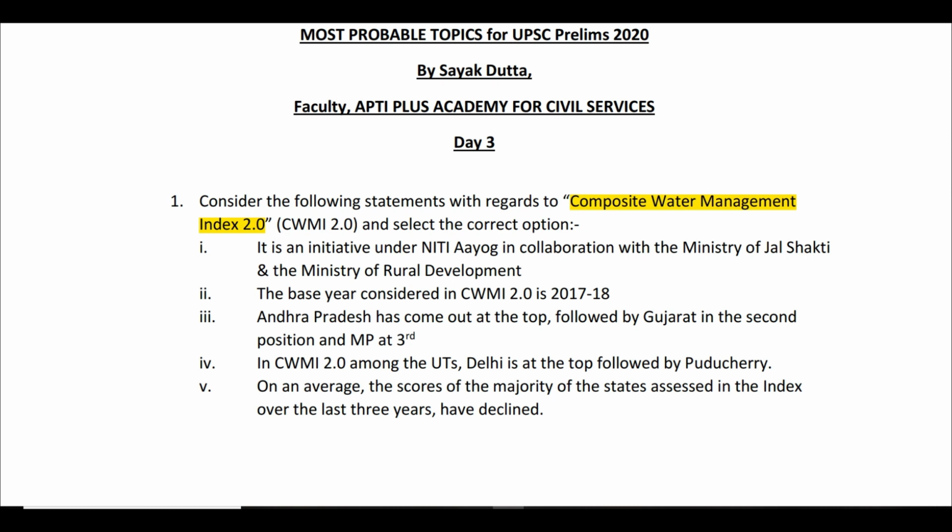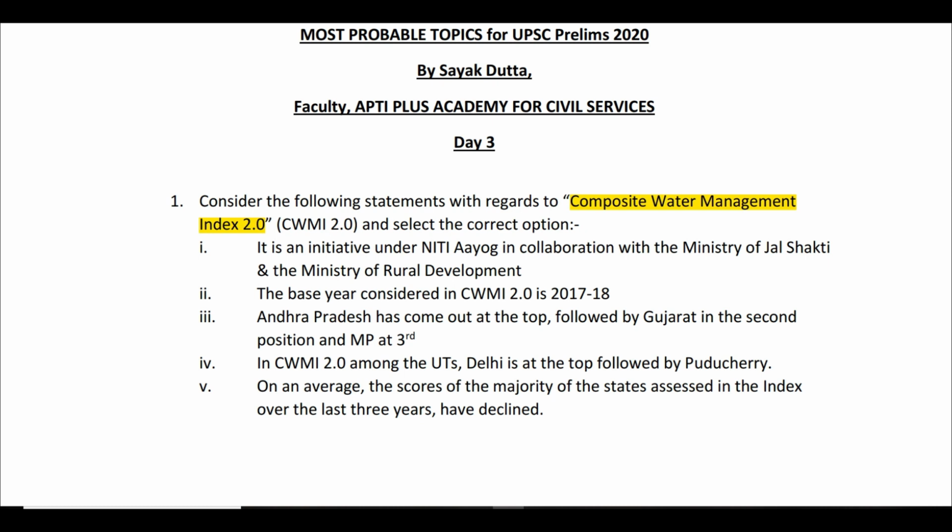So basically, whenever there's this entire concept of an index, the ultimate thing is that a ranking will be provided. In this case, a ranking will be provided to various states and union territories of India. It is not on an international basis, this is happening within India. So the first statement is saying that this index is an initiative by Niti Aayog in collaboration with 2 other ministries: one is the Ministry of Jal Shakti and the other is the Ministry of Rural Development.